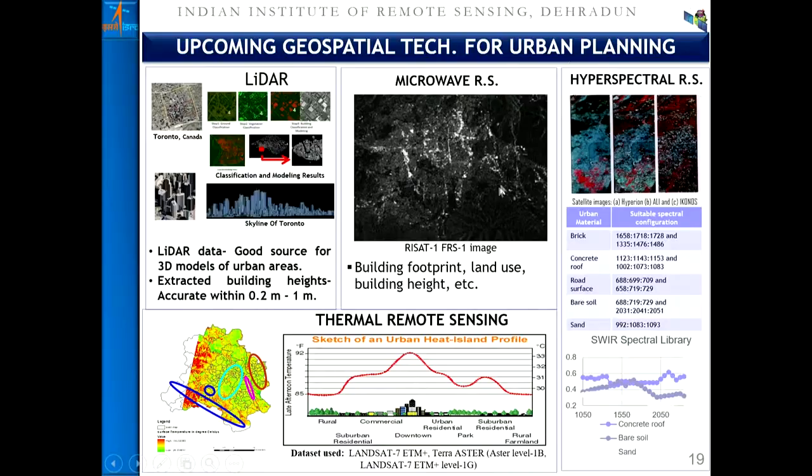If you look at the microwave remote sensing satellites, it is possible to generate building footprints, and land use, land cover mapping, which otherwise get mixed up in the optical bands, or building height extraction.